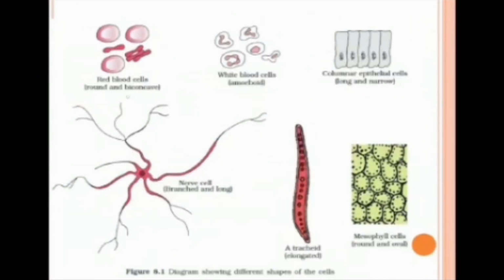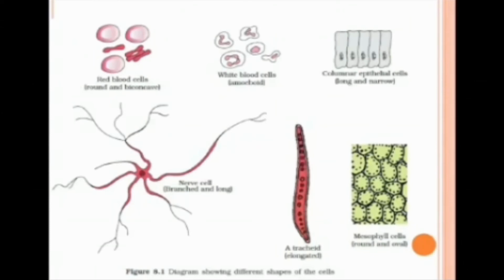So this is a red blood cell. As you can observe, the shape is round and biconcave. This year we have a chapter in the session, Human Physiology, Body Fluids and Circulation. In that chapter, we'll learn more about RBCs and why they are round and biconcave, and we'll learn the structural aspects of it.